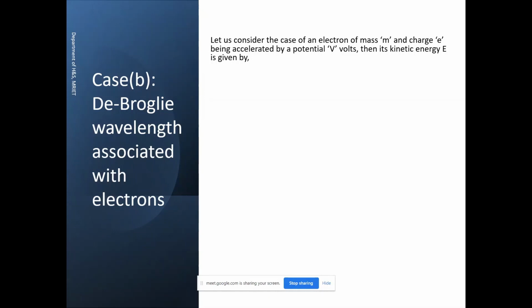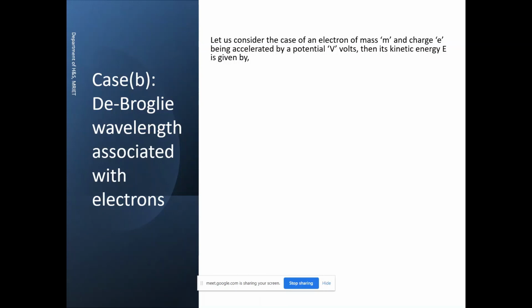Okay, now let us see. For that purpose, you just imagine an electron of mass m is accelerated. Suppose we have an electron, its mass is m. It is accelerated by means of a potential V. You just imagine that our electron is being accelerated by a potential of V volts.